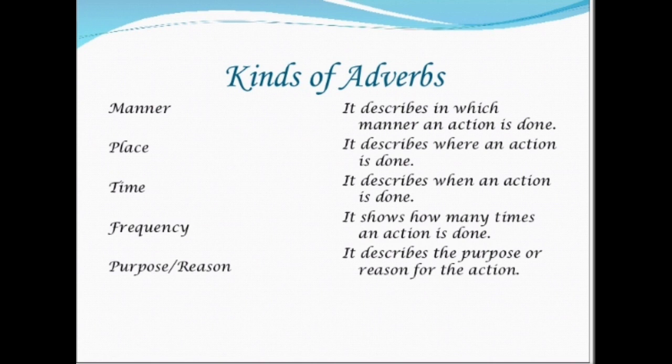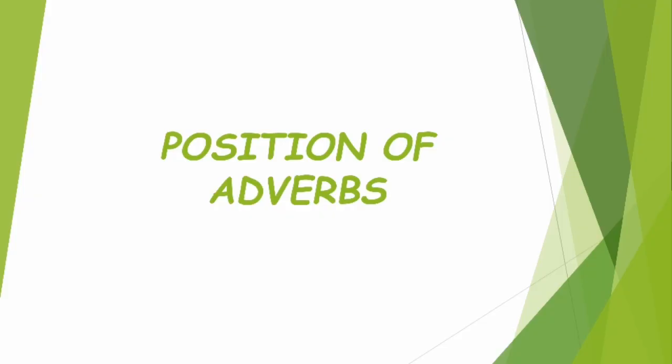Manner describes the manner in which the action is done. Place describes where an action is done. Time describes when an action is done. Frequency, how many times it is done. And purpose and reason tell the purpose and reason for which the action is done or was done. So I'm not explaining these because you already know about them. The new thing that we are going to see is the position of these adverbs, where they are placed. So we have some rules for that.